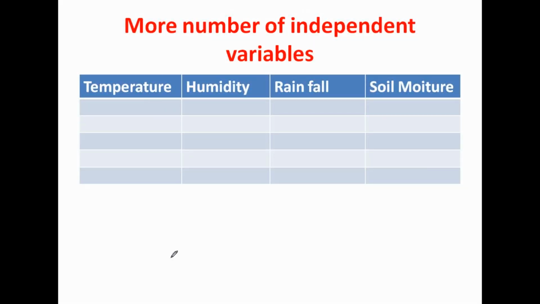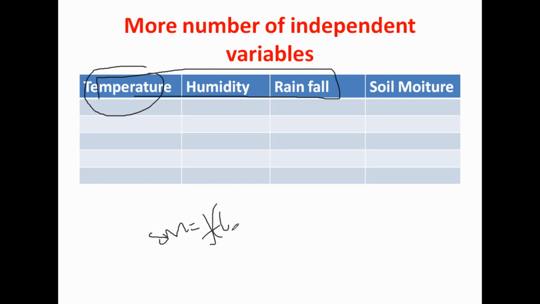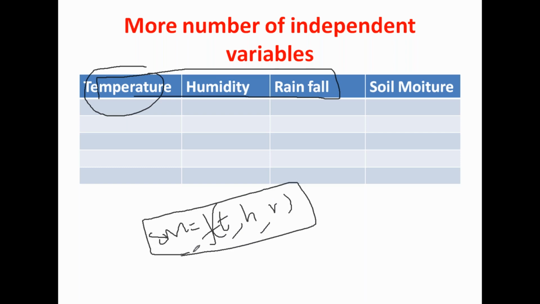So it's simple. Now you can see independent variables increase to 3. Previously only one independent variable, only temperature. So you can model now soil moisture as a function of temperature, humidity, and then rainfall. Here you see 3 parameters on which your soil moisture depends, so you cannot solve this by using simple linear regression.